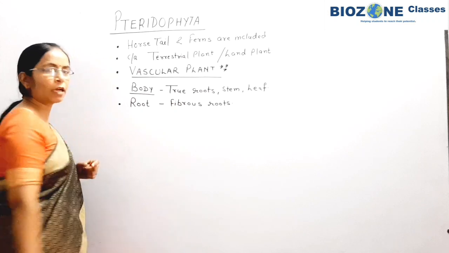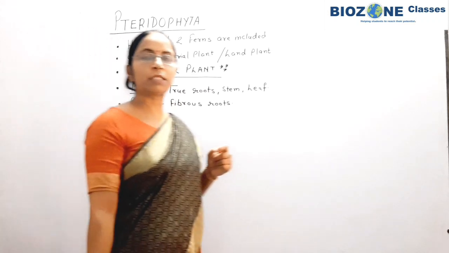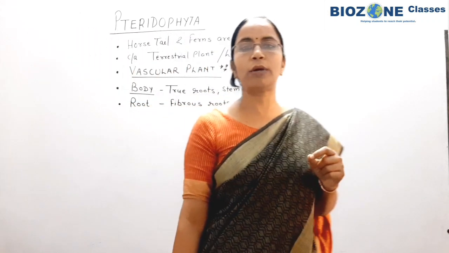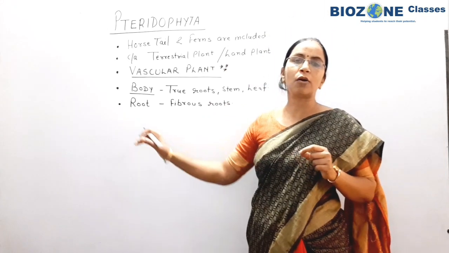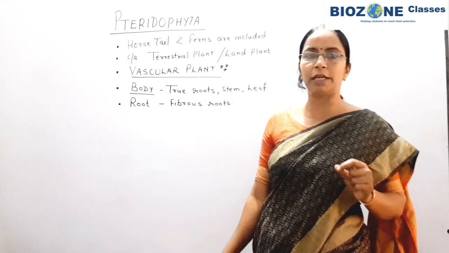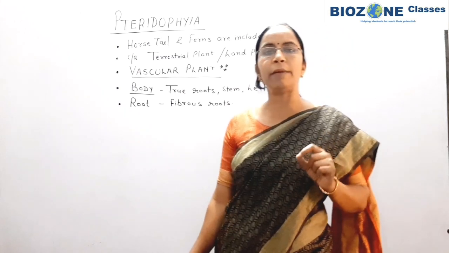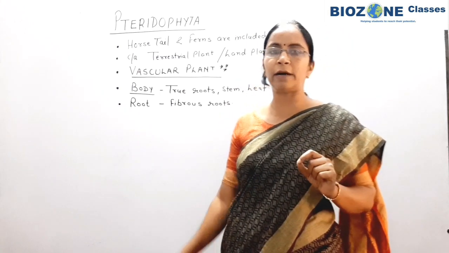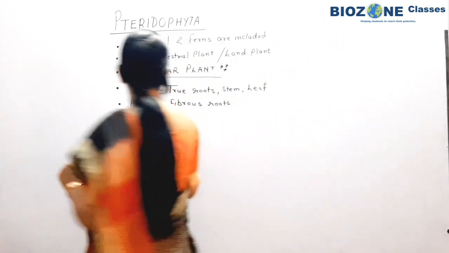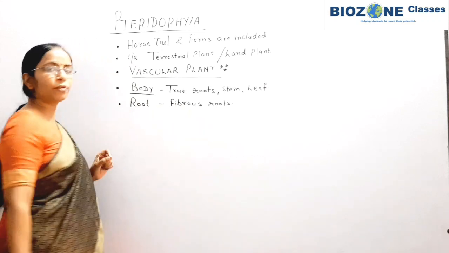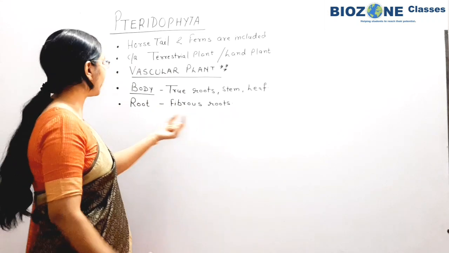They are very thin and quite branched, and they grow only superficially. The reason is that pteridophytes show only herbaceous habit. Tree habit or shrub habit does not appear in pteridophyta, so the superficially growing fibrous roots are present.